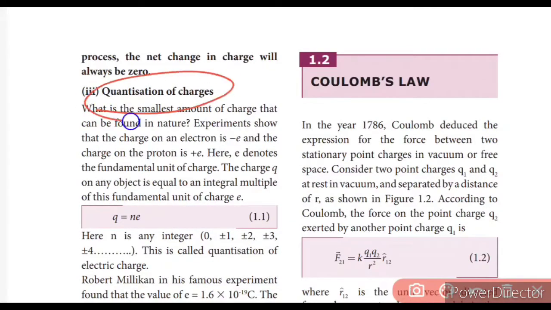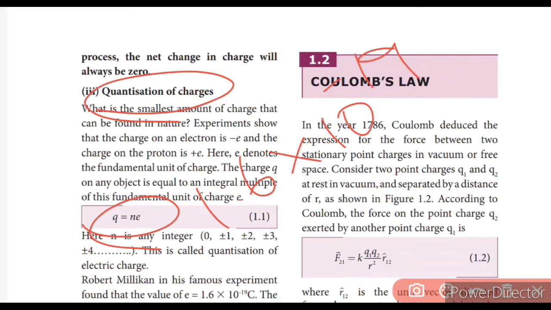What is the quantization of charge? It is the smallest amount of charge that can be found in nature. Q equal to Ne, where Q is the quantized charge, N is an integer, and e is the charge of the electron, which is equal to 1.6 into 10 power minus 19 coulomb.